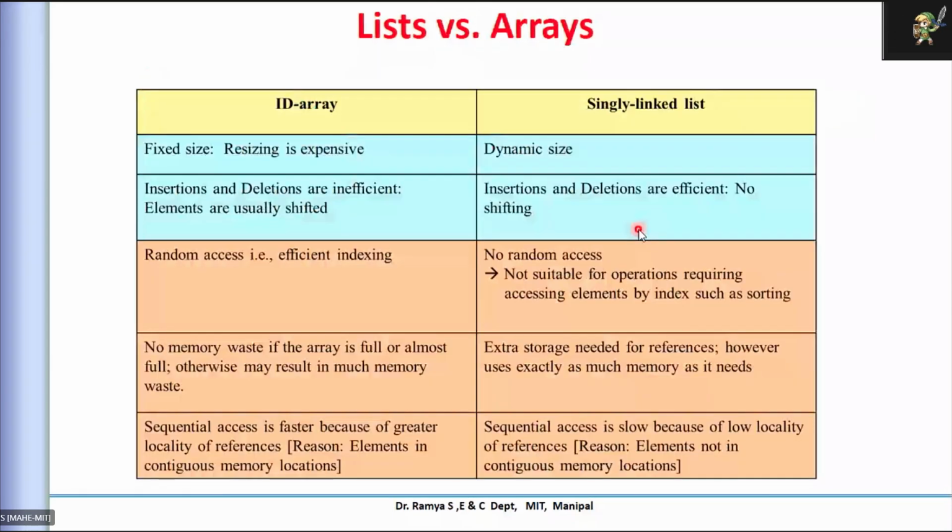This is an important one. You can see how a list is different from an array. I'm comparing a one-dimensional array with a singly linked list. In a one-dimensional array, the size is fixed, as I've mentioned, so resizing is not possible or is expensive. We have to reinitialize many other things, so it is usually not done. A singly linked list is dynamic; its nature itself is dynamic. Initially, we don't declare a size.